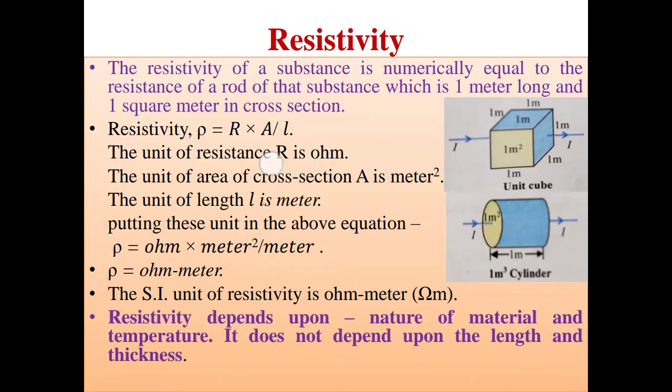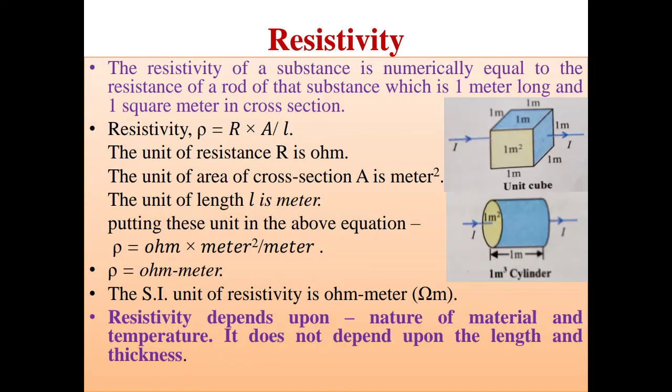As the unit of R is ohm, the unit of area is meter square, and the unit of length is meter, what will be the SI unit of resistivity? We will simply write ohm into meter square divided by meter. So the meter square will cancel with the meter, and we get rho equal to ohm meter. The SI unit of resistivity is ohm meter.